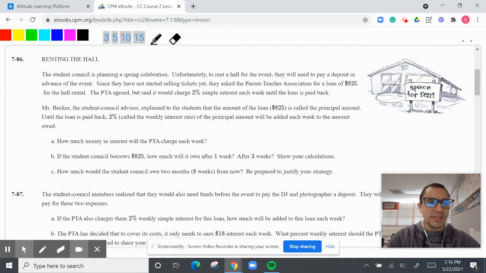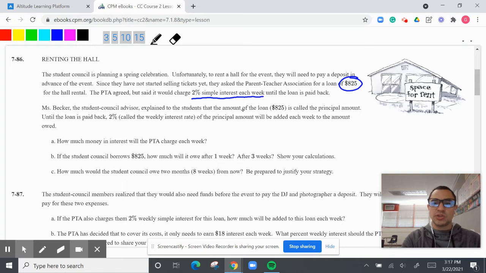All right, 7.8.6. We have renting the hall. The student council is planning a spring celebration. That's great. They will need to pay a deposit in advance. Since they have not started selling tickets, they asked for a loan from the Parent-Teacher Association of $825. They said they will let you do that, but they would charge a 2% simple interest each week. All right, so what does that really mean?